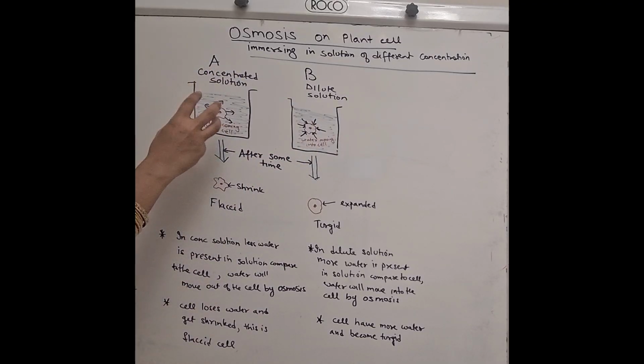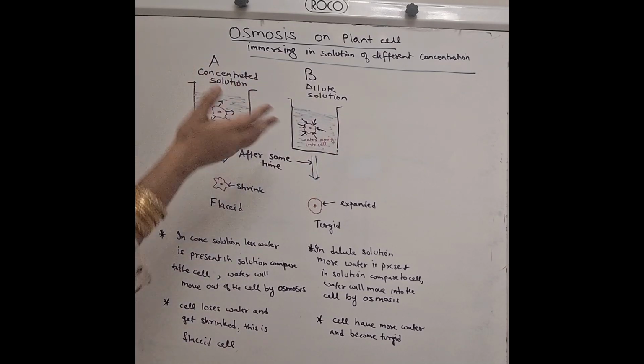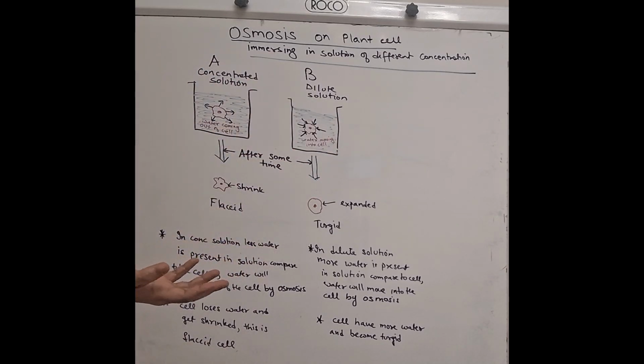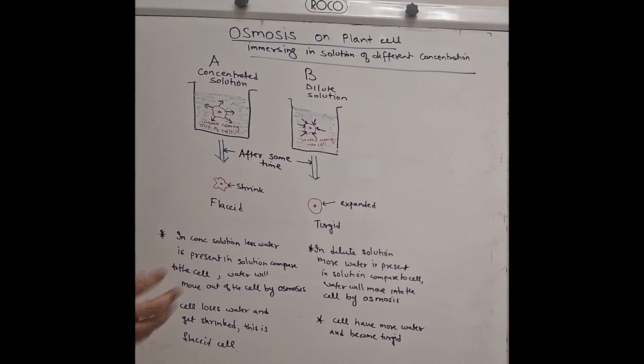Okay, now in the concentrated solution, after some time when we take out the cell, we see that the cell is shrunk, whereas in the dilute solution, when we take the cell out of the solution and check, the cell is expanded. Okay, now let us understand why this happens.